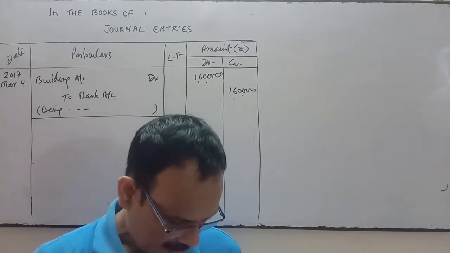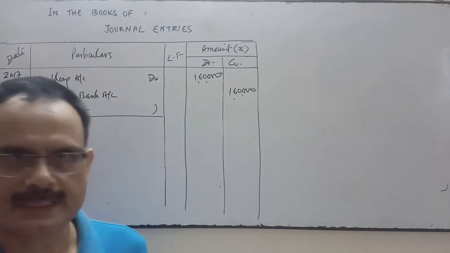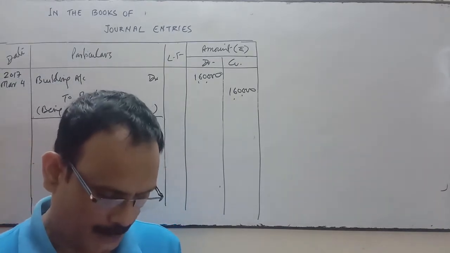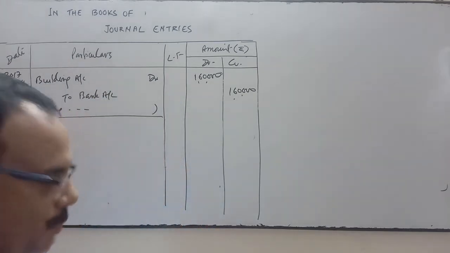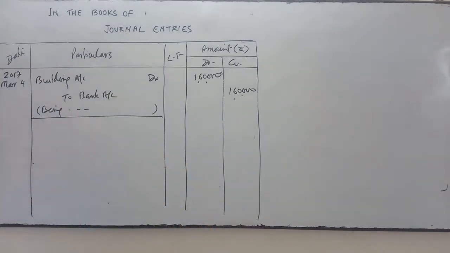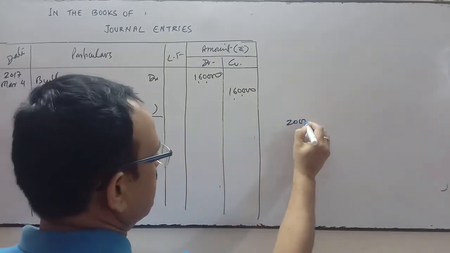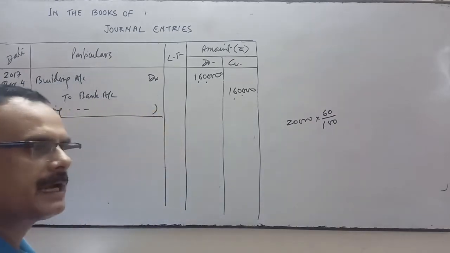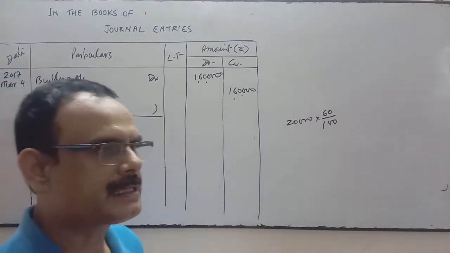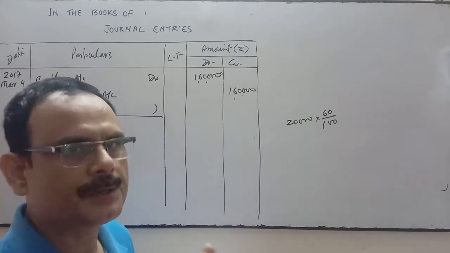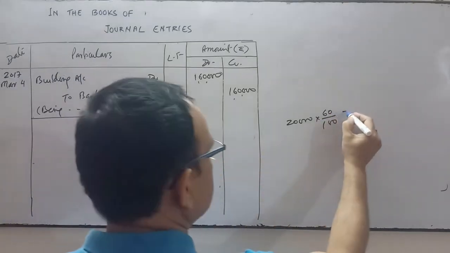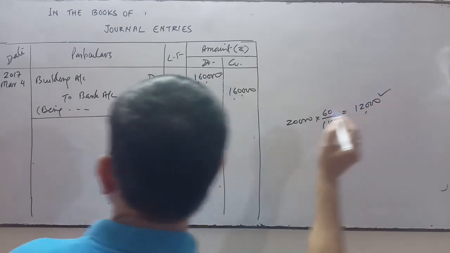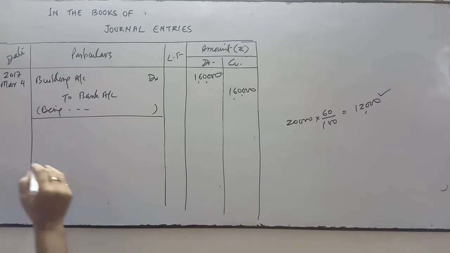Okay. Next is Satish, who owed us rupees 20,000, is declared insolvent and 60 paise per rupee is received from his estate. So we have received 60 paise in a rupee. In 1 rupee there are 100 paise, so out of 100 paise, 60 paise is received. It means it's 60%. So 60% of 20,000 is 12,000. So 12,000 is received.